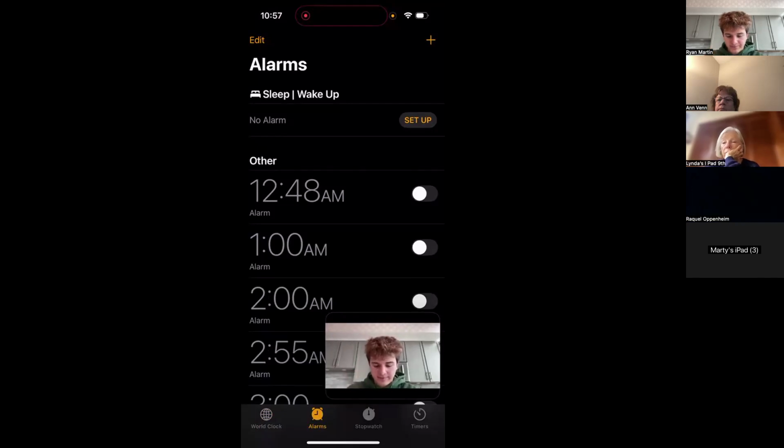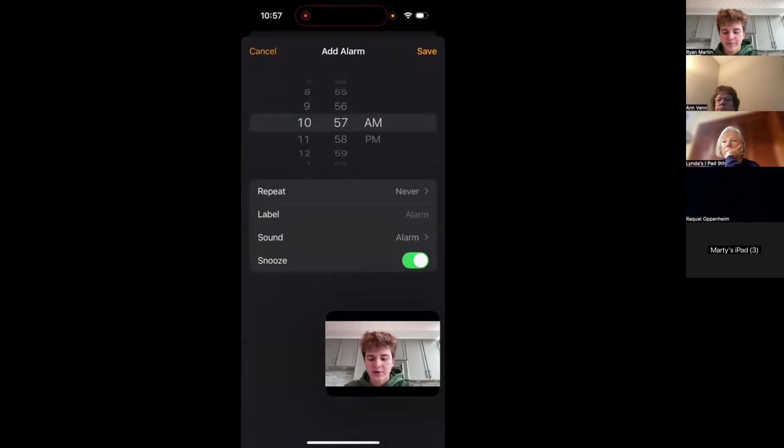So for alarms, let's say I wanted to make an alarm for 12:30 a.m. for whatever reason I wanted to wake up really, really early, or I had to wake up to go to the airport or something. So in the top right, just like the other apps, we have the plus. I want to select the plus, and like I said, 12:30.